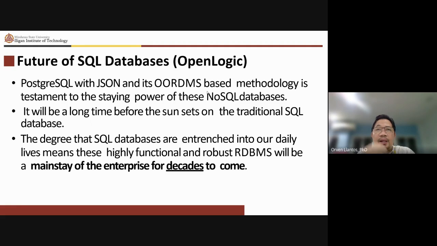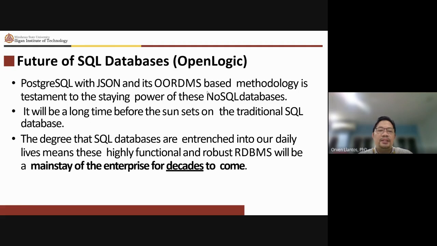PostgreSQL defines itself as an object relational database system, and tries to be an all-in-one solution. Because with the emergence of big data, PostgreSQL also introduced a data type called the JSON data type. So it means that PostgreSQL tries to combine the power of relational databases and NoSQL databases.